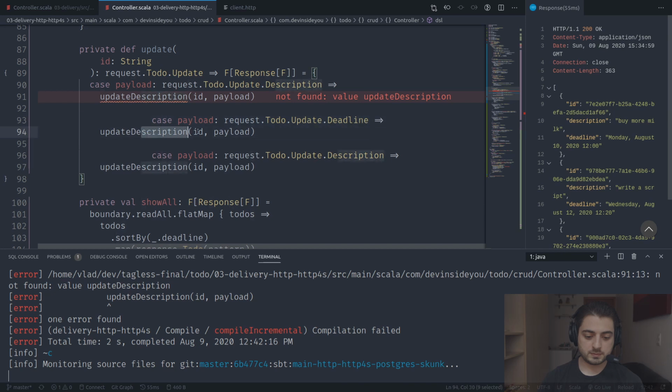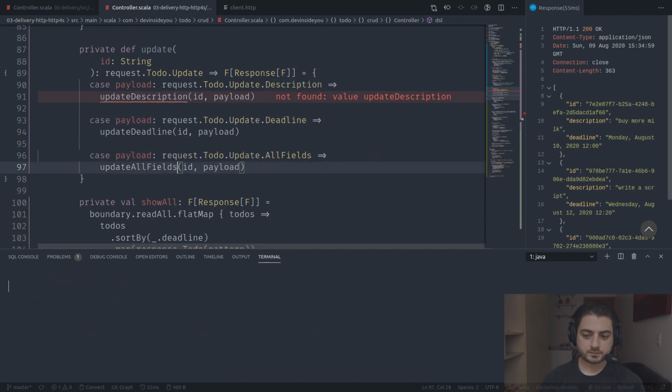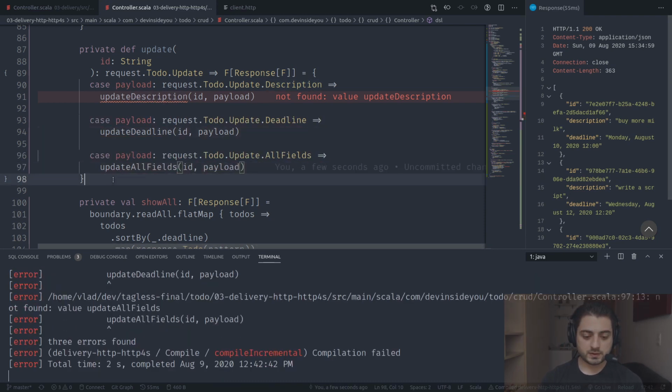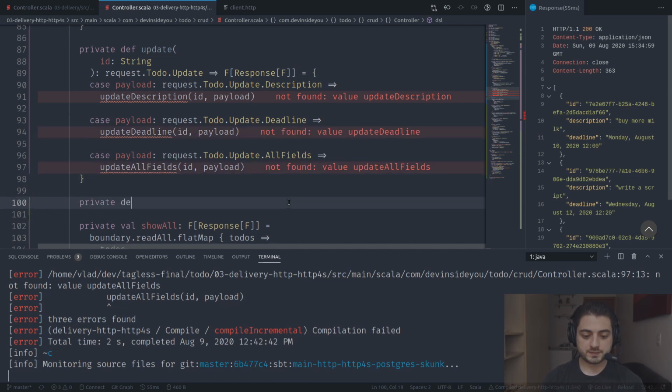This one is going to be deadline. This one is going to be all fields. This one is going to be update all fields.